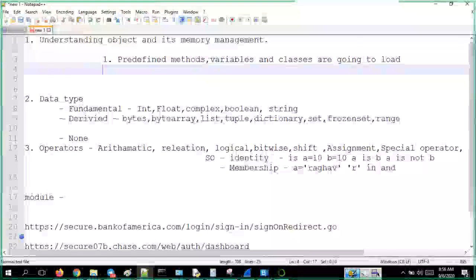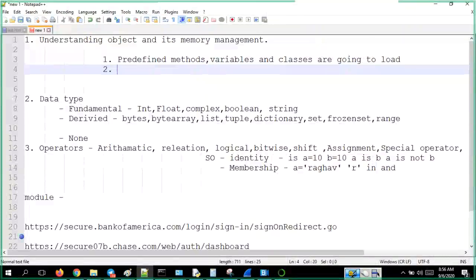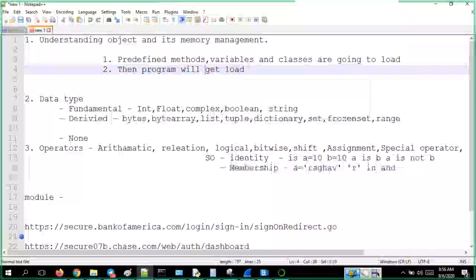Then your program related data will load. Program means program related objects. Now a is equal to 20, you say. That time a is referring to 10, or a is equal to 500 means for 500 a new object will get created. All those things happen that time. Then it will check the next line, say for example some print statement is there, then it will call the print class inside. So all those things will happen. So the program first loads into the memory.